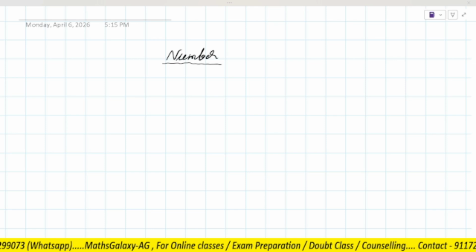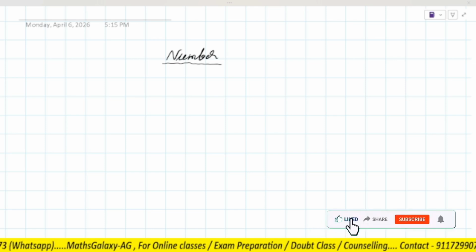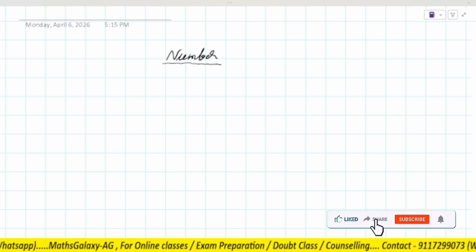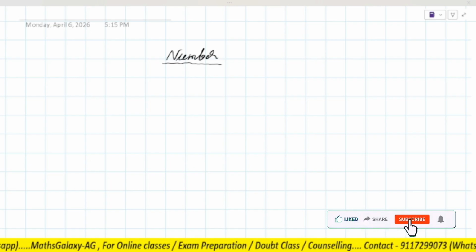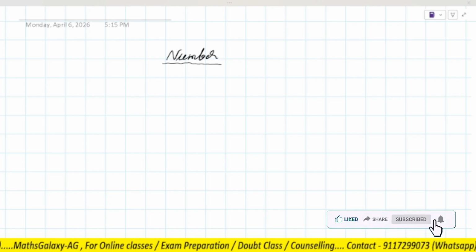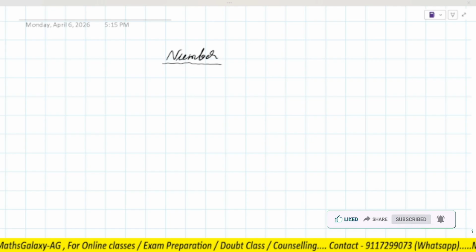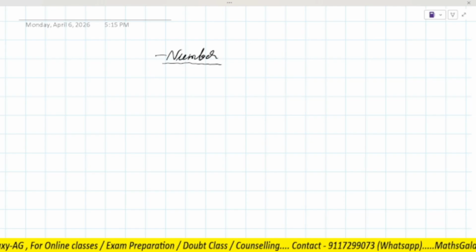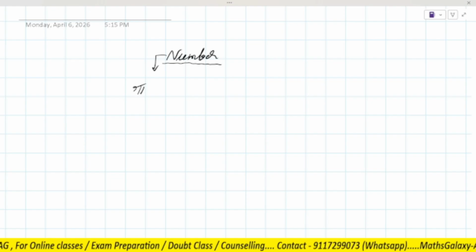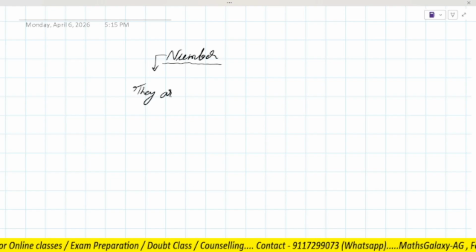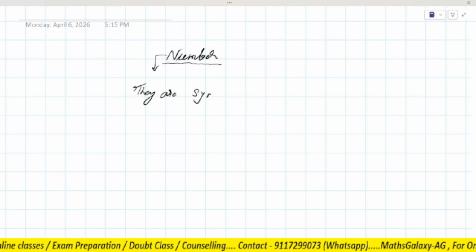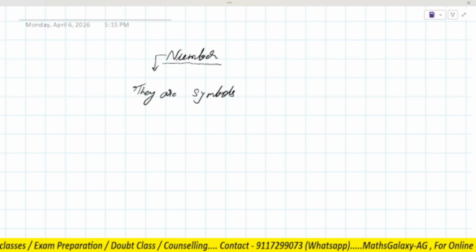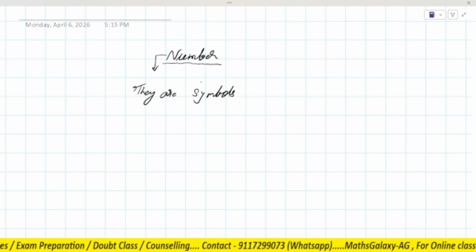A number is a digit that is used for counting, right? Or we can also say that numbers are just symbols, which we use for counting, right?